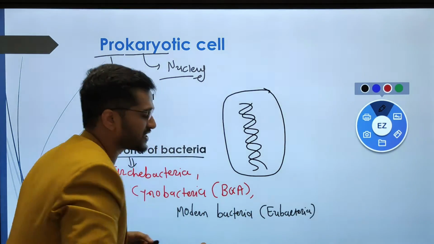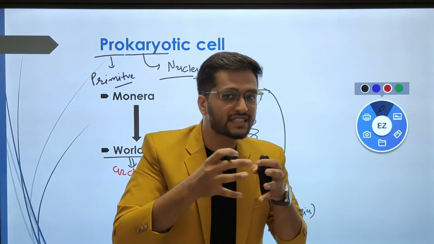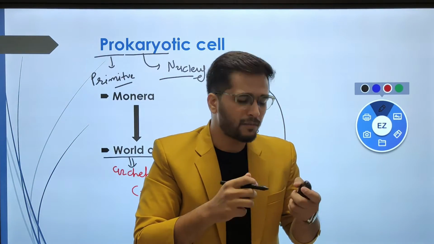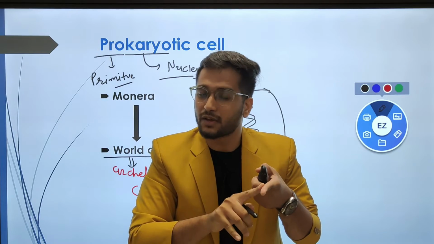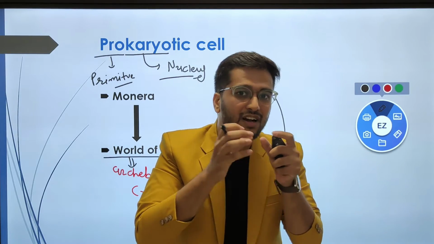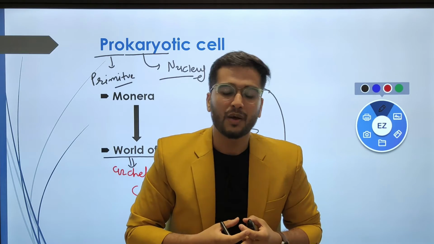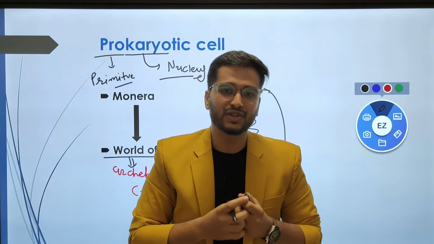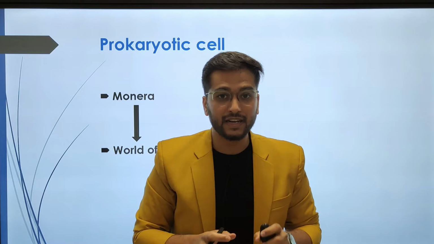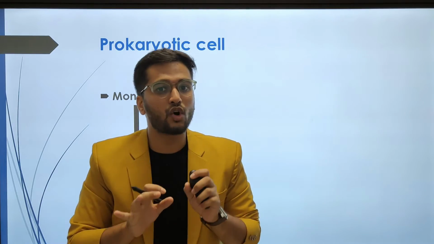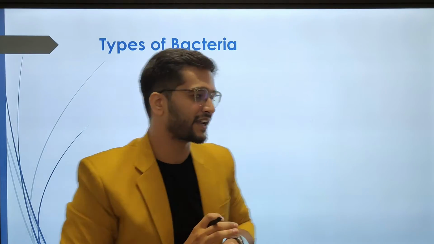In this chapter, we will discuss the structure related to the eubacteria. But what about the archaebacteria and BGA? Don't worry, we will also discuss the archaebacteria and BGA in chapter 2, biological classification. So let us start with the types of bacteria. Here we will only look at the types of eubacteria.